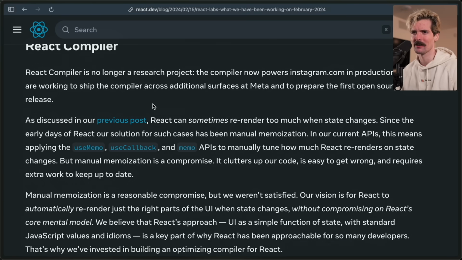re-renders on state changes. So if you have an element that you don't want to re-render because the things you're passing to it didn't change, but maybe a hook above that did, you could memoize the component, you could memoize the data. There's a lot of places you can throw these checks to keep those updates from happening. But even knowing that you can do that, much less how to do it and how to do it properly, is a big ask for a dev that's just trying to have an input field that responds when they type. I'm very thankful to know that in the future, they won't have to do that without having to adopt a whole different mental model like signals.